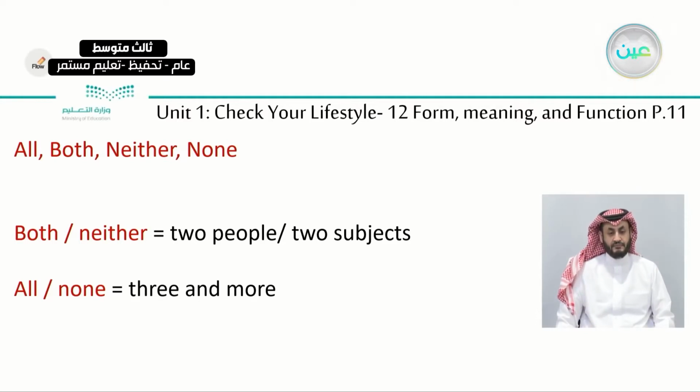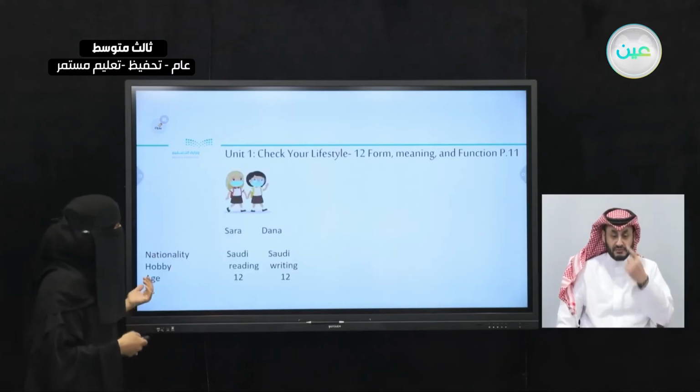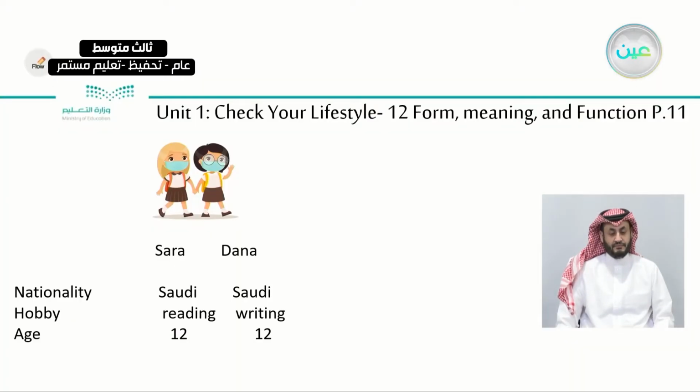When do I use both and when do I use neither? When do I use all and when do I use none? We will see, okay? This is an example. I have two girls here. One is Sarah and the other one is Dana. Their nationality: Sarah is Saudi, Dana is Saudi. Their hobby: Sarah likes to read, and Dana likes to write. These are their hobbies.